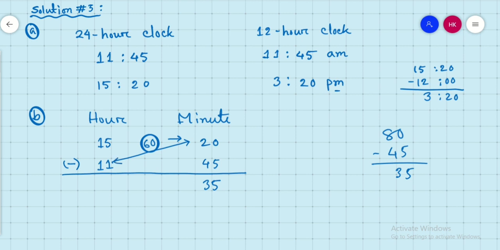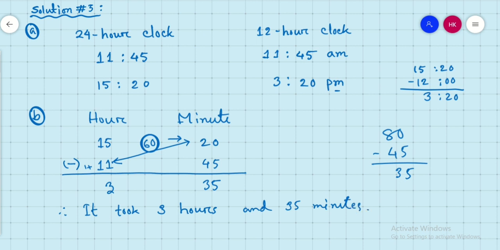So here it will be 11 plus 1, that means 12 hours. 15 minus 12 will be 3 hours 35 minutes. That means it took 3 hours and 35 minutes. So this is the answer.